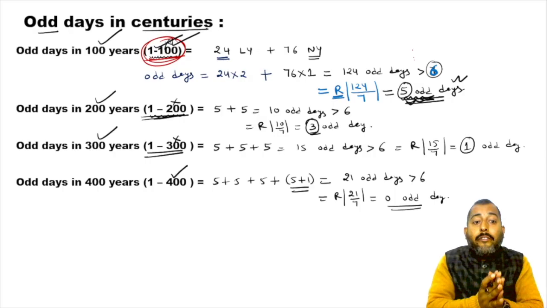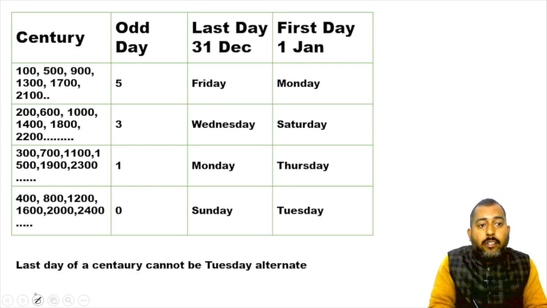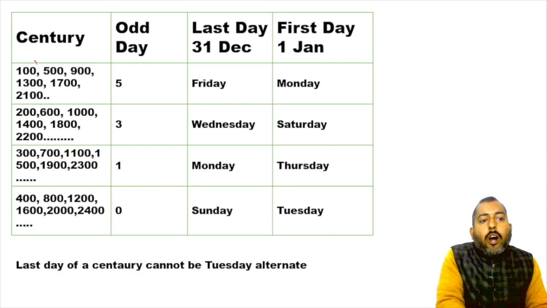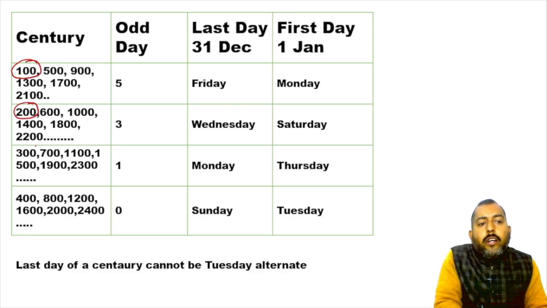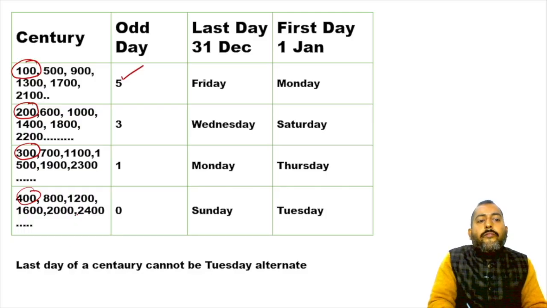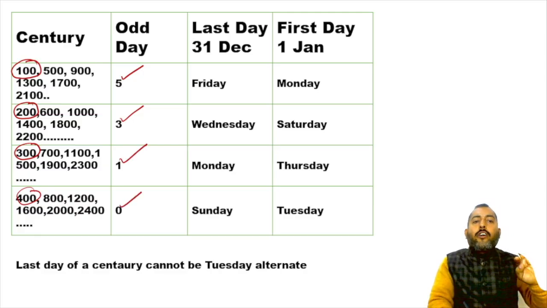Now we have a fact. What is that fact? If you talk about a duration of 100 years, 200 years, 300 years, 400 years: in 100 years, the number of odd days is 5. In 200 years, the number of odd days is 3. In 300 years, the number of odd days is 1. In 400 years, the number of odd days is 0.